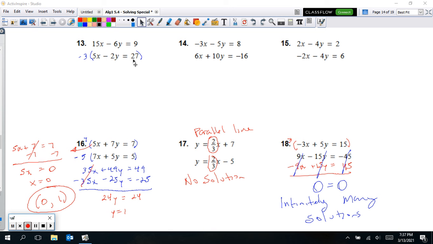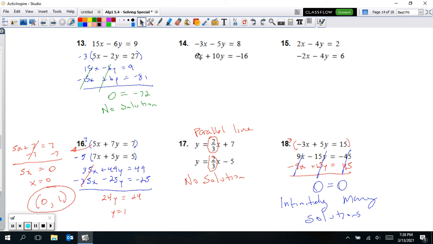So the first thing you'd want to do on this one is multiply the bottom here by -3. So if I try to cancel x's out, that will work with -15x. So I'd rewrite this one, maybe right down below, and then multiply in by -3 on all of these. And so it gives us -15x, +6y, -3 times 27 is -81. And so we're canceling out 15x's, canceling out the 6y's, but then 9 and -81 make it -72. So that does not equal. 0 equals -72, no solution. That does not equal that. I forgot to put the little slash there, but yeah, you could do that.